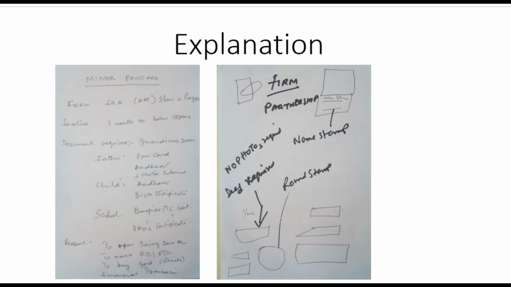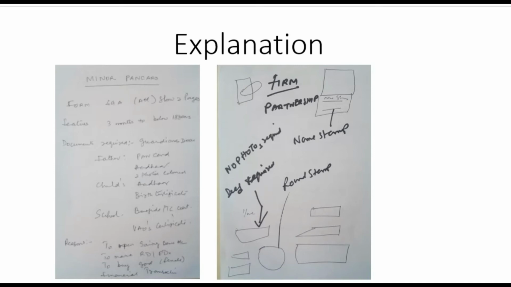One, no photo is required. Those who open the trust or firm partnership have to get the partnership deed or trust deed as also registration certificate from the office authority.